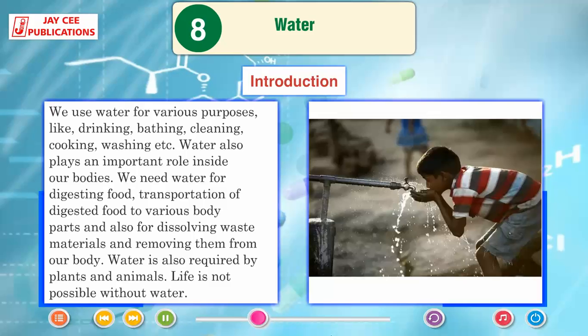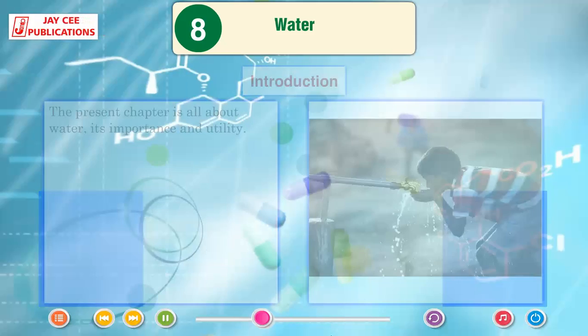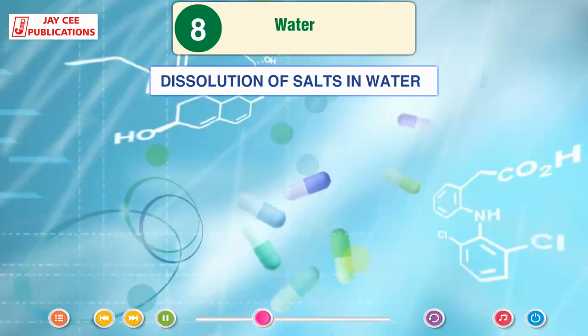Water is also required by plants and animals. Life is not possible without water. The present chapter is all about water, its importance and utility. Dissolution of salts in water.